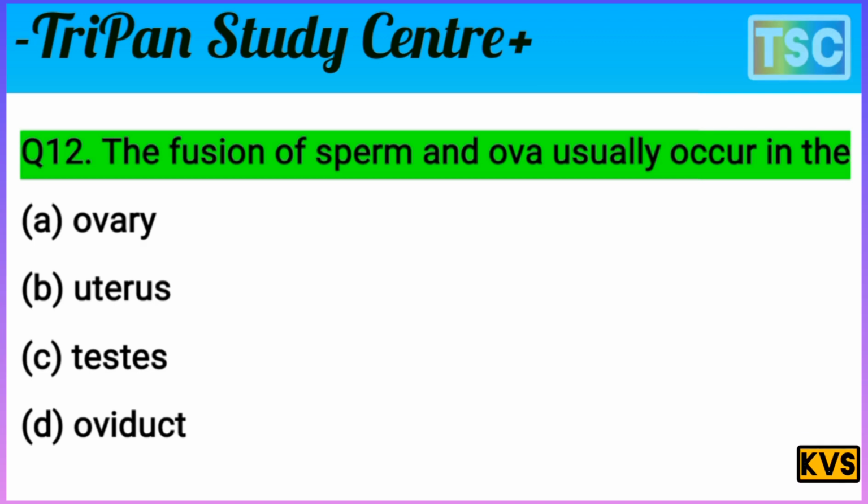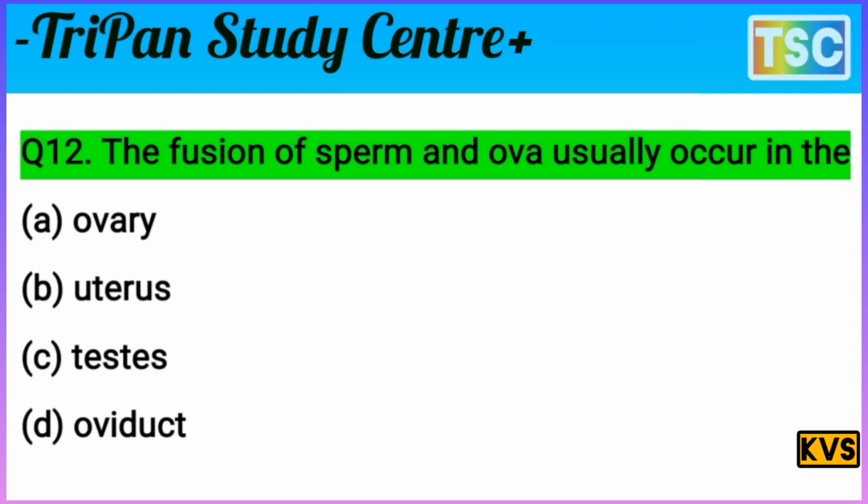The question is very clear here. The fusion of sperm and ova usually occurs in the: A. Ovary. No way. There is nothing to do with the ovary, so A option is incorrect here. B. Uterus.